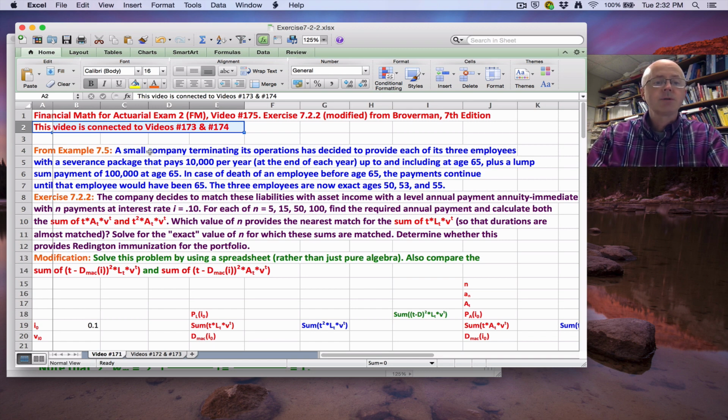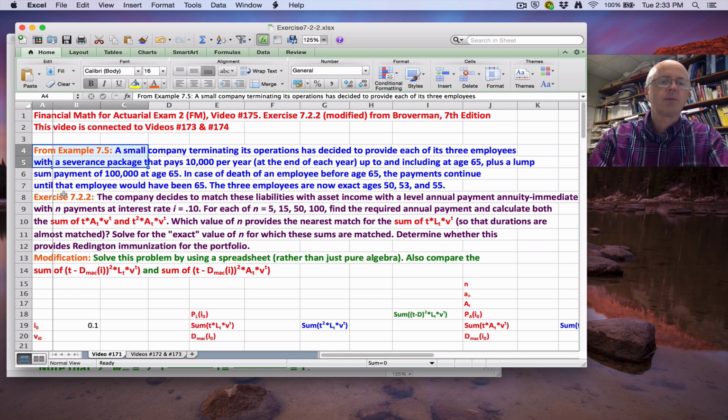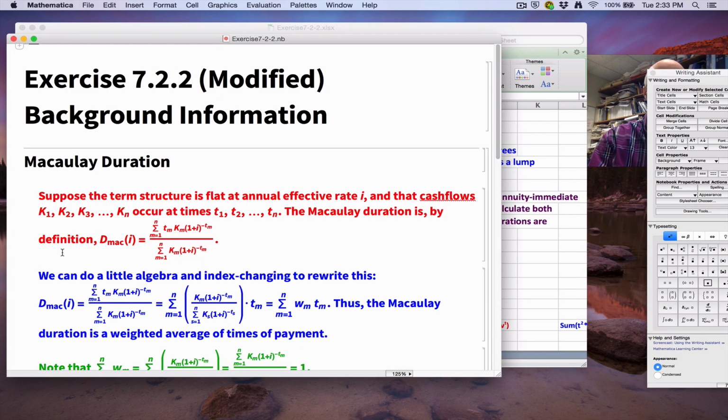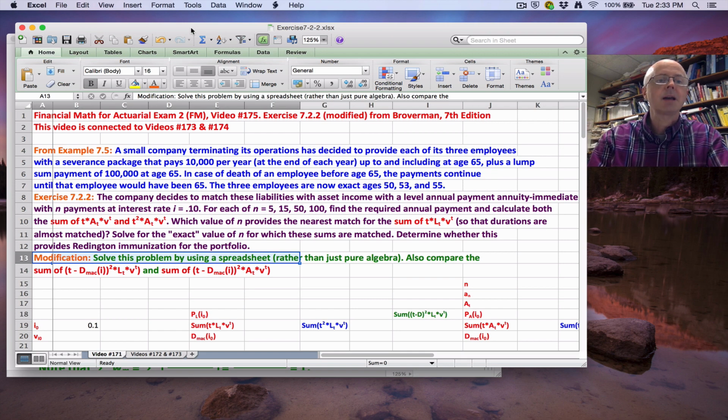If you have watched those first, now we can get on to the problem, and you see it's a very long problem statement. Here's where I start the exercise itself, 7.2.2. It refers back to an example in the book, however, example 7.5, and so I've got a description of the start of that example right here before we get on to the actual exercise itself right here, and my modification down here. Okay, you can see we're doing work in a spreadsheet here, although I do have Mathematica in the background, and we're going to look at some equations that I've talked about recently in the Mathematica document. All right, let's read it here.